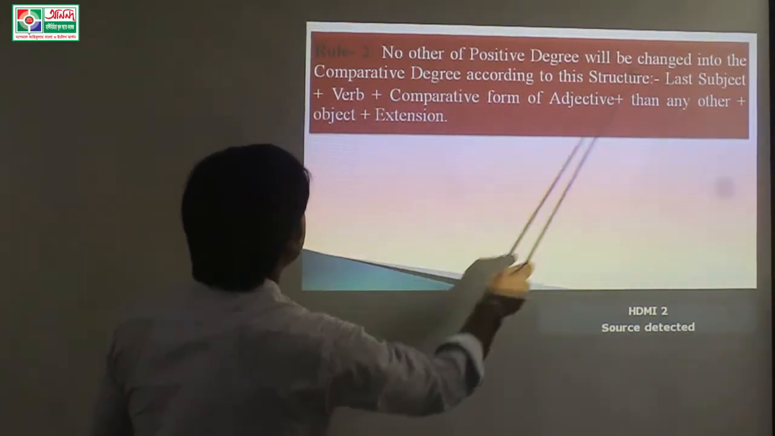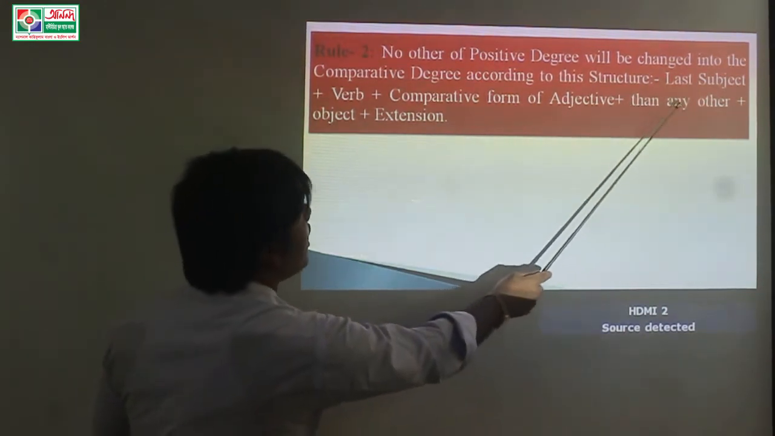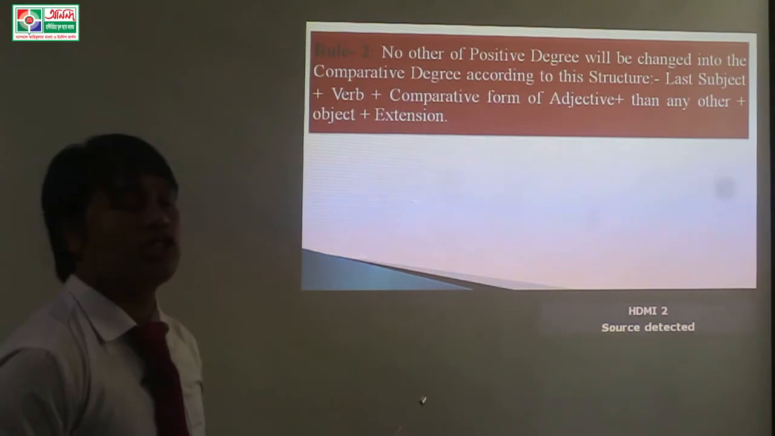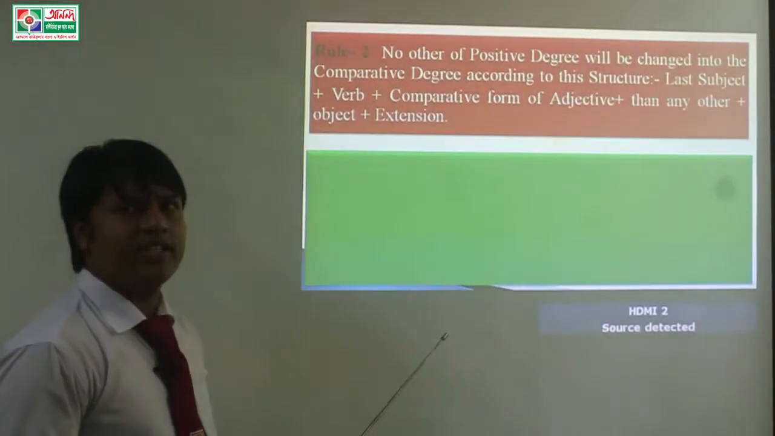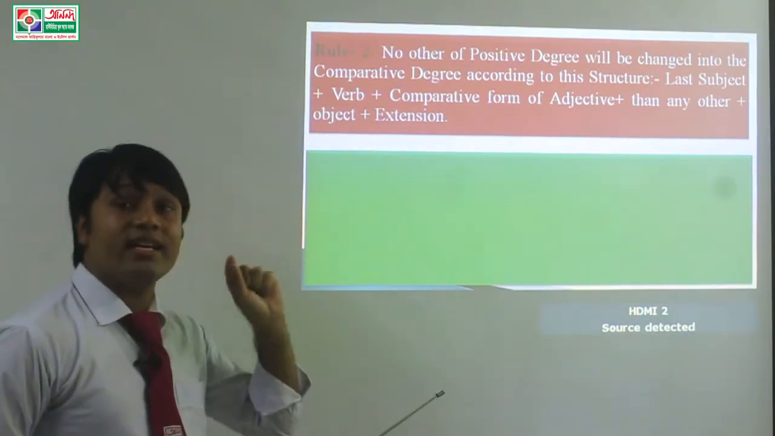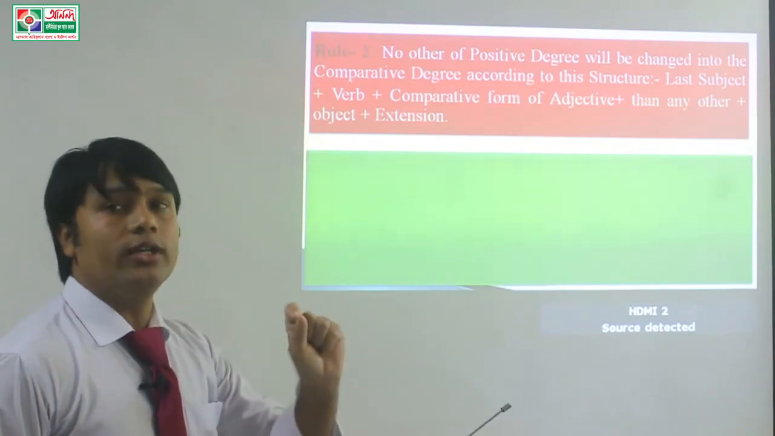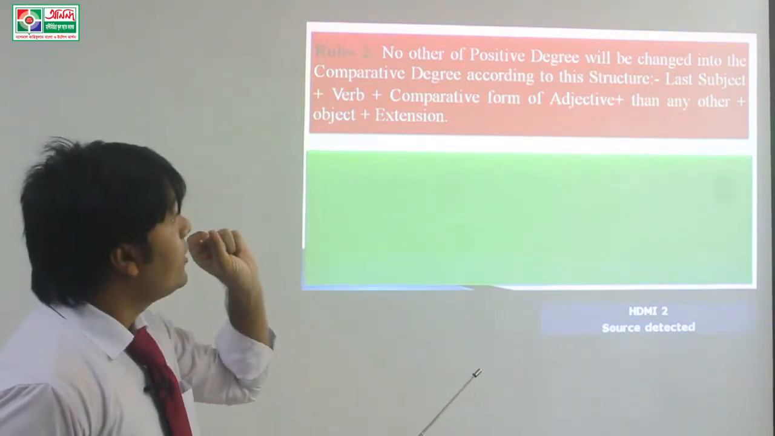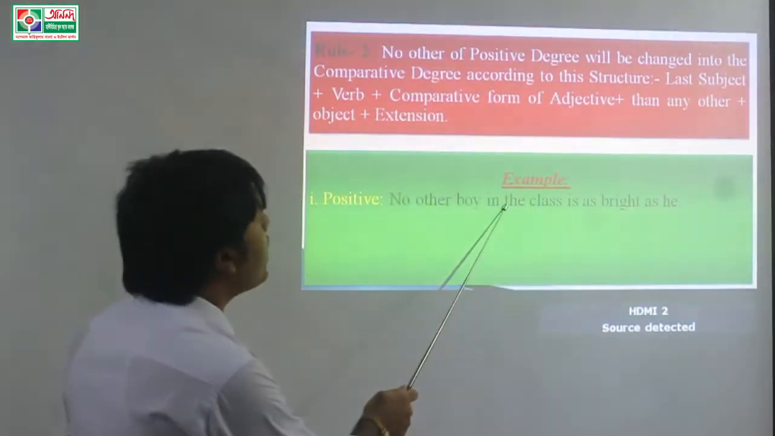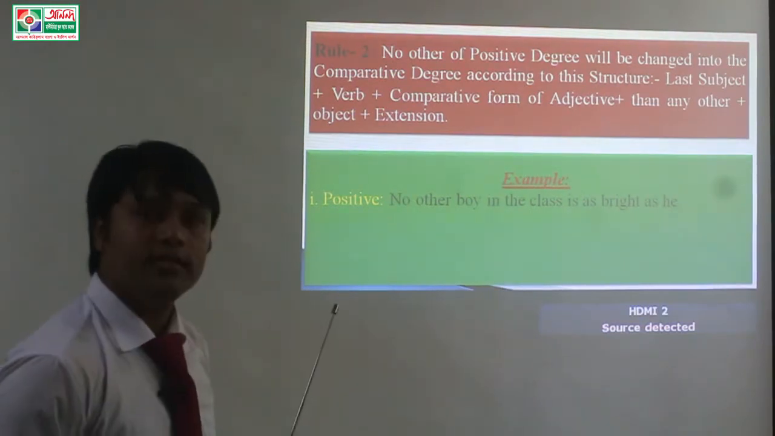Last: subject plus verb plus comparative form of adjective plus then any other plus object plus extension. Dear students, you know, if no other is in the positive degree, it will be changed in this structure. No other boy in the class is as bright as he.